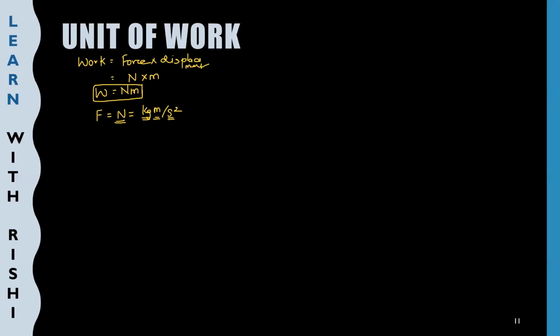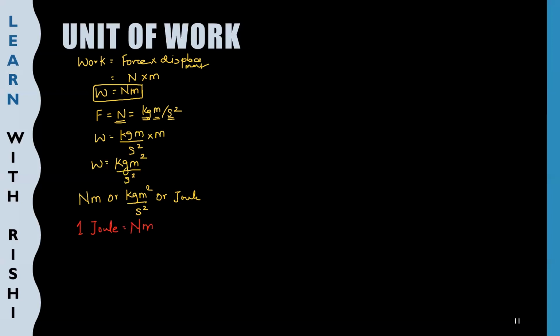So I can write for work done, instead of Newton, kilogram meter per second square into distance, meter. So finally, I am going to get work done as kilogram meter square per second square. So for work done, the first unit is Newton meter, or you can write kilogram meter square per second square, or you can write joule. This is what joule is. The important thing: 1 joule is nothing but Newton meter or kilogram meter square per second square.